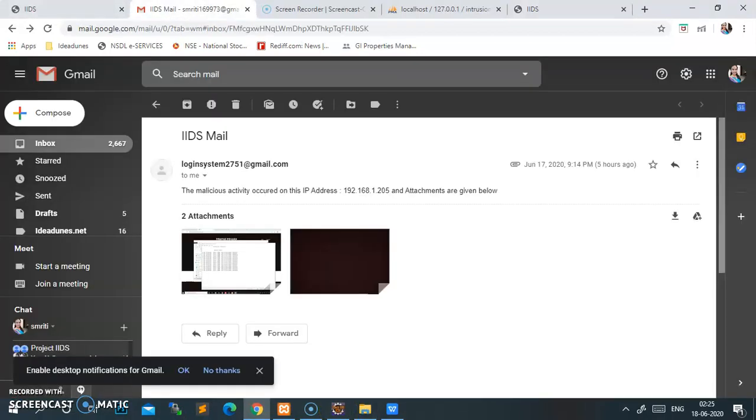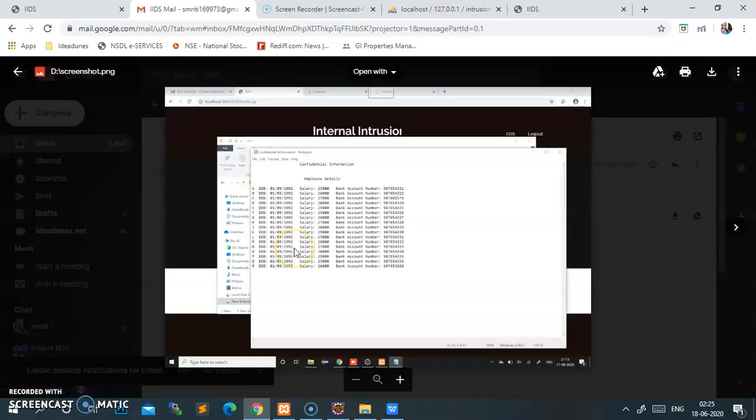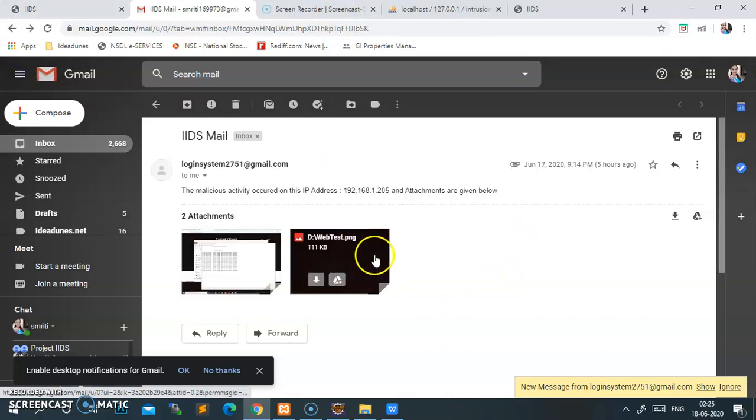And after that I'll receive an email also. See, here I have received an email from the login system. See, here the photo has been captured. See, what I was actually accessing, the account of confidential data, comes on one page, and here my photo will be generated, showing I am the person who is accessing a restricted activity.